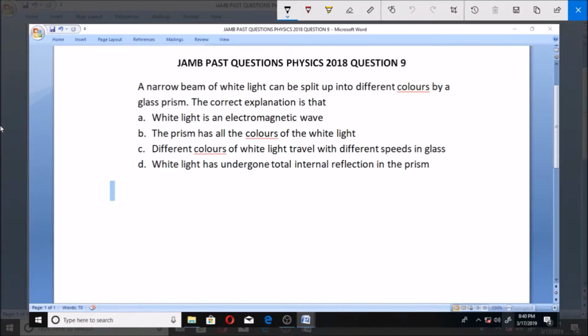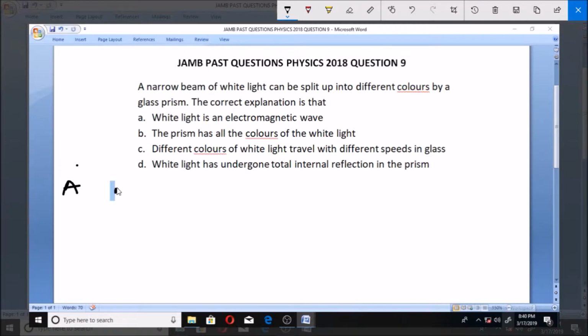Now, for you to understand it, you need to understand some technical terms or phenomena in white light. Here we're talking about dispersion of white light. What is dispersion of white light? We need to know what dispersion is. For us to understand this, we need to know what refraction, diffraction, internal reflection are, but the phenomenon that goes with this very particular case is what we call dispersion.